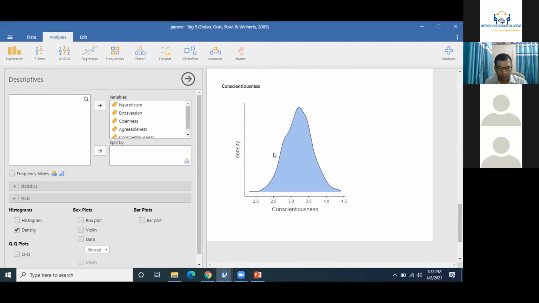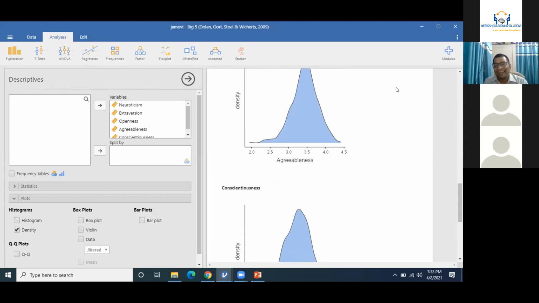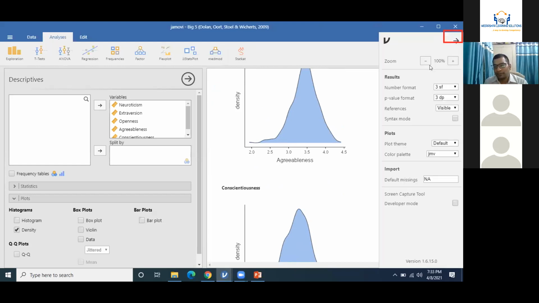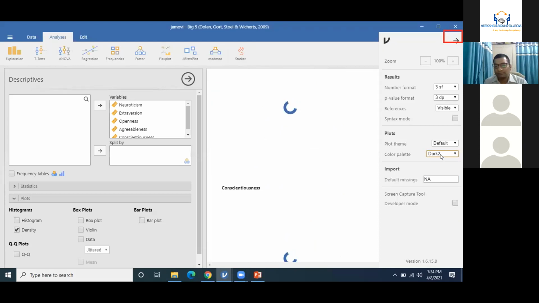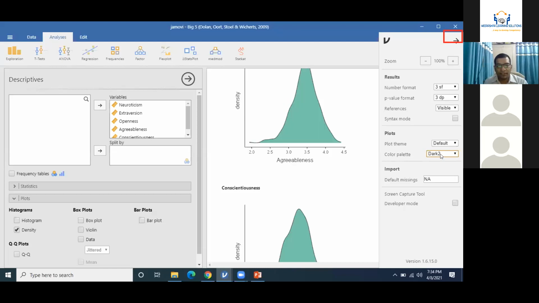Sir, can we change the color of the plots or is it fixed and set by the software only? This is set by the software, but yes, you have some liberties. If you click on these top three dots, this is a color palette by jamovi. You can select, say for example, a darker theme. However, you cannot select a specific color of your choice.